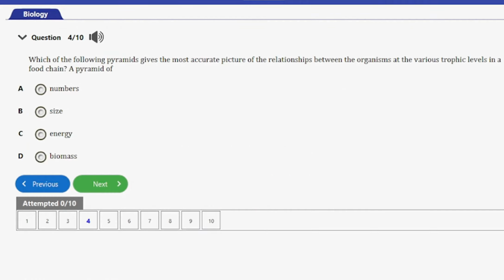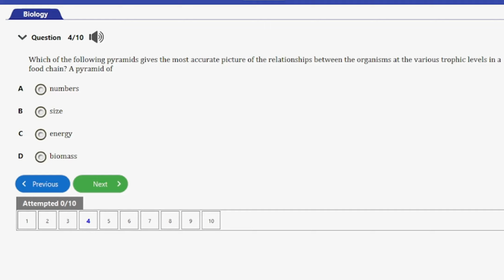So let's consider the next question, question number 4. It says, which of the following pyramids gives the most accurate picture of the relationships between the organisms at the various trophic levels in a food chain? A. Pyramid of numbers, B. Size, C. Energy, D. Biomass. So guys, the answer to this question is option C, and that's energy.